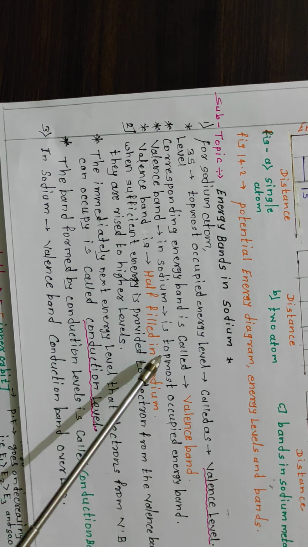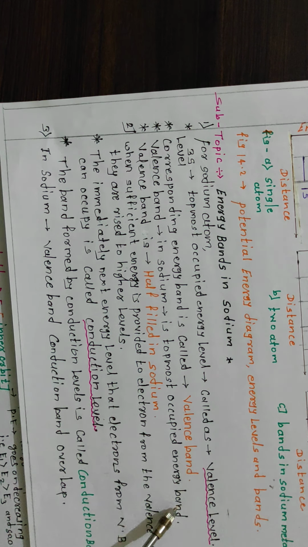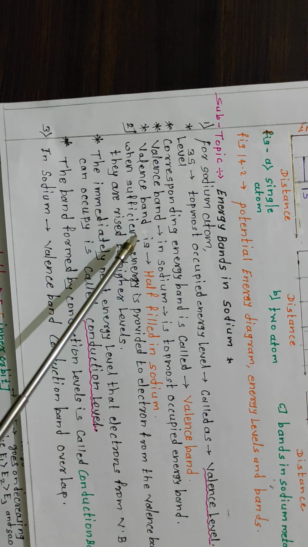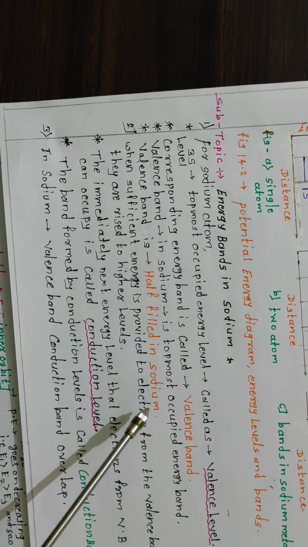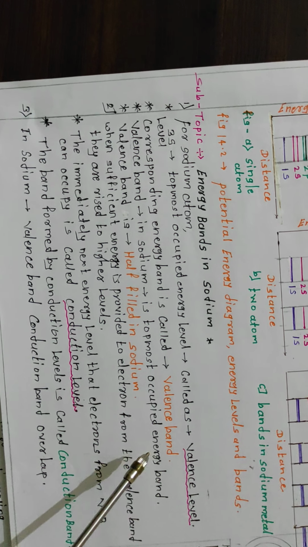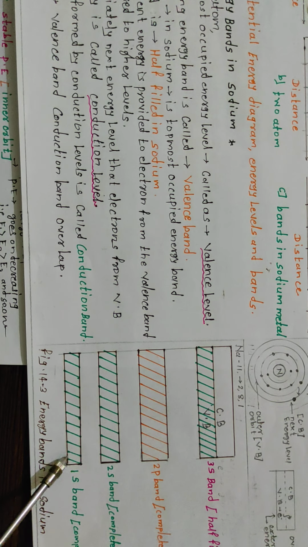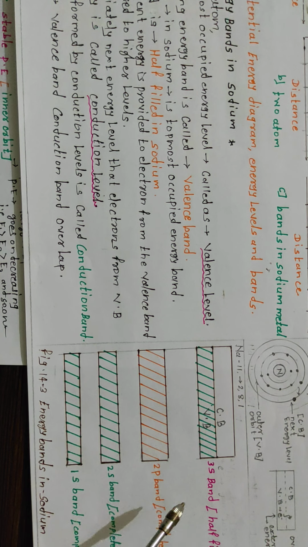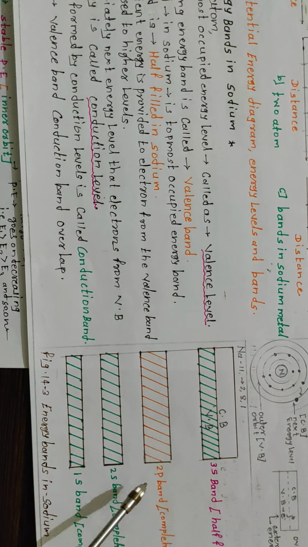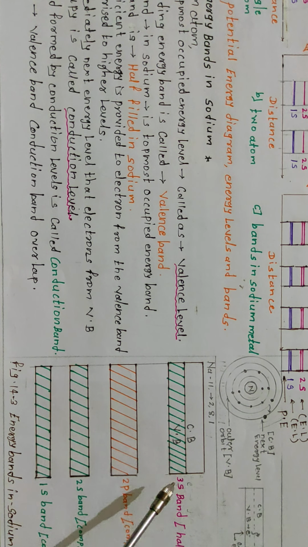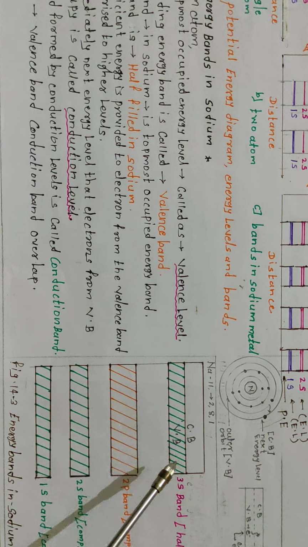The valence band in sodium is the topmost occupied energy band, and it is half filled in sodium. So look at the second diagram. There is a 1s band, and 2s and 2p are completely filled, because the electronic configuration is stable. Then there is the 3s, the topmost occupied energy level, that is the valence level, which is half filled in sodium.